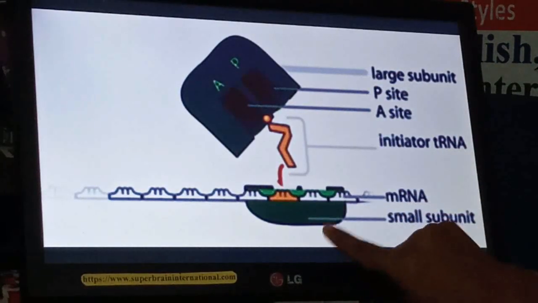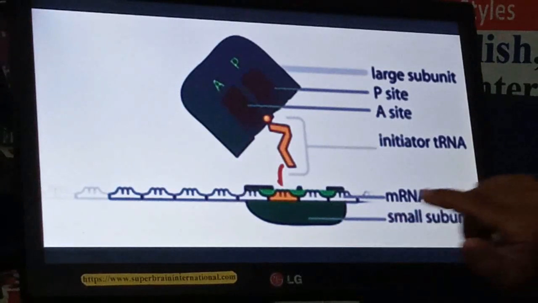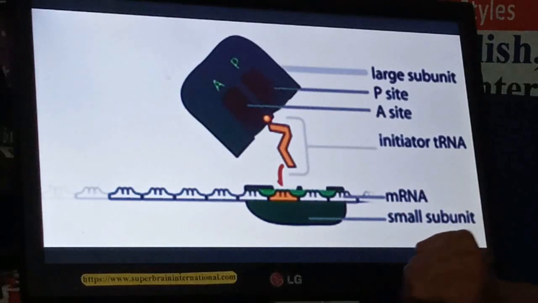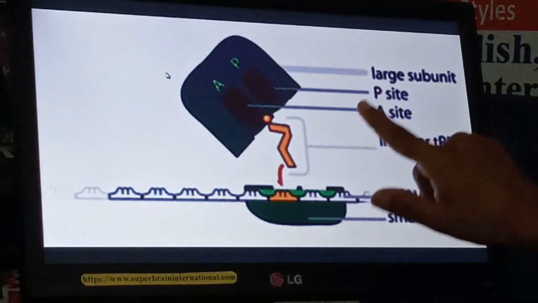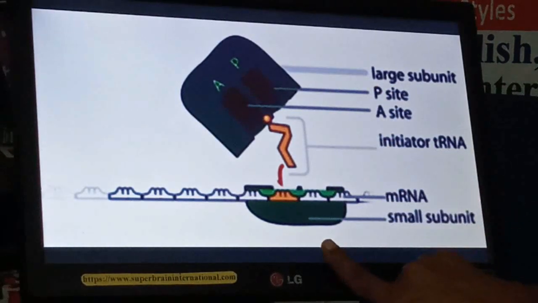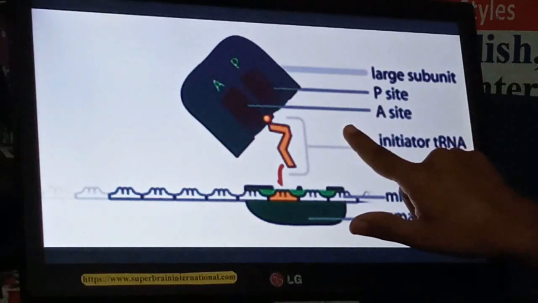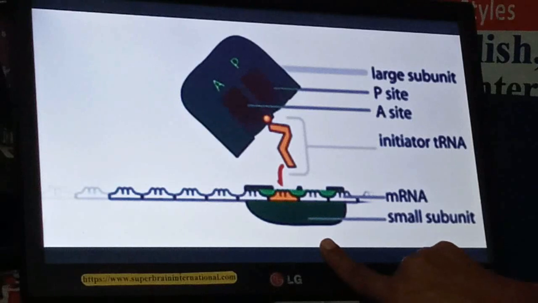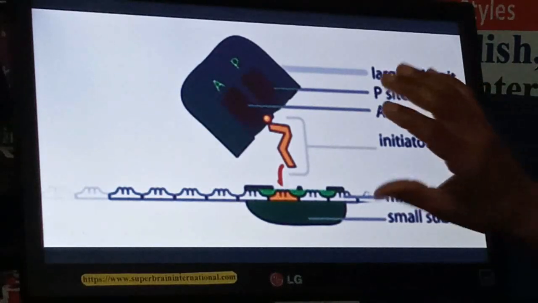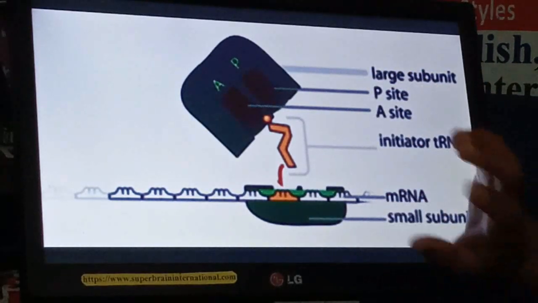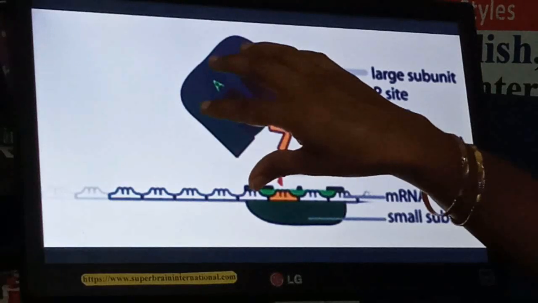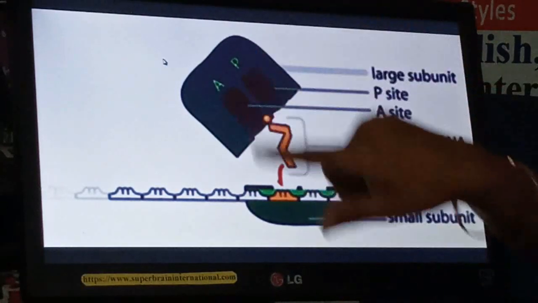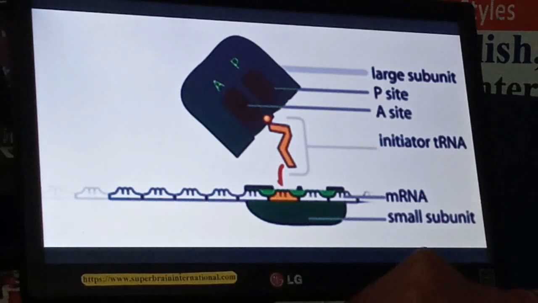Now in eukaryotes it is the 80S ribosome. S means Svedberg unit, right? So it has a larger and a smaller subunit. The larger is 60S and the smaller is 40S. Don't add them arithmetically. This is the subunit of 60S and this is the subunit of 40S. Together they give the 80S ribosome.